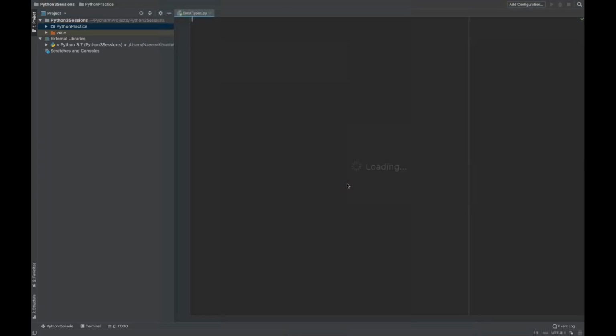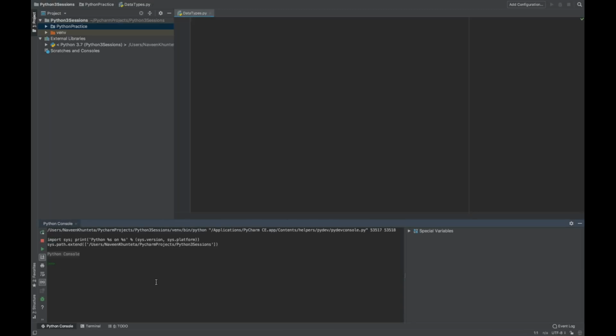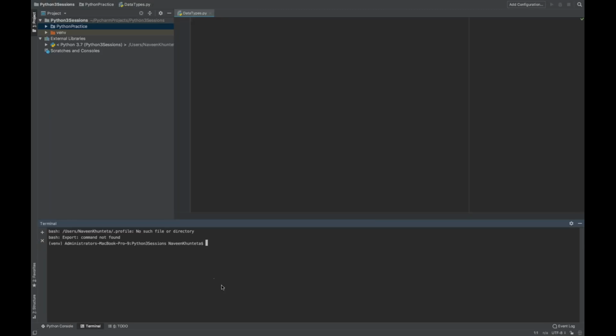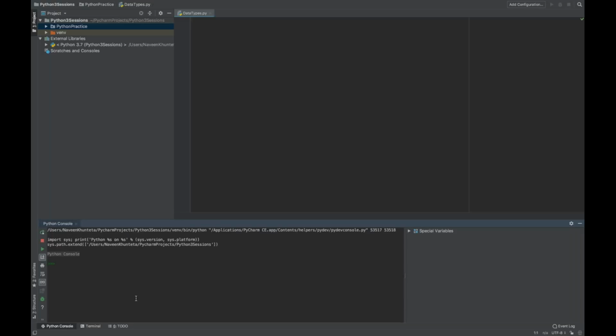Then click on OK. Here you can see that you can write your script and execute whatever you want from here. Now guys, there are two types of console. One is the Python console, that is called the Python shell. The second is your terminal. Terminal means just like console output, you can execute your commands over here as well. We will talk about what is terminal and what is Python console and how to use them.